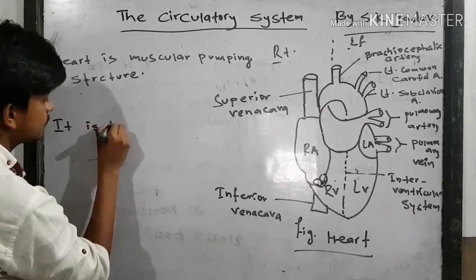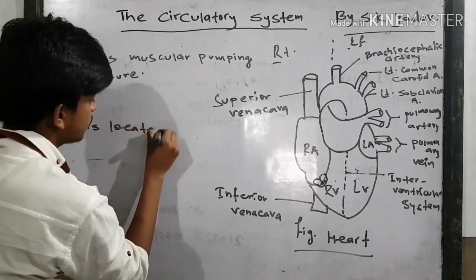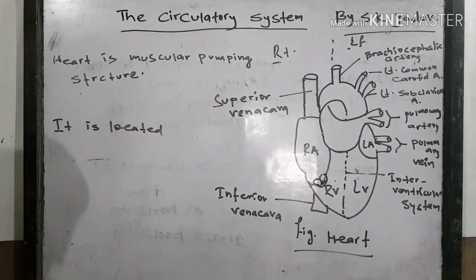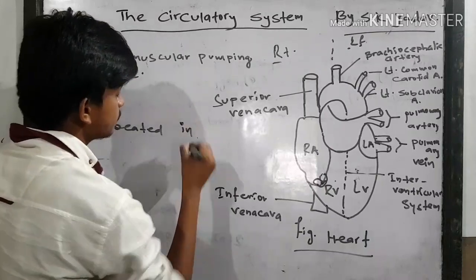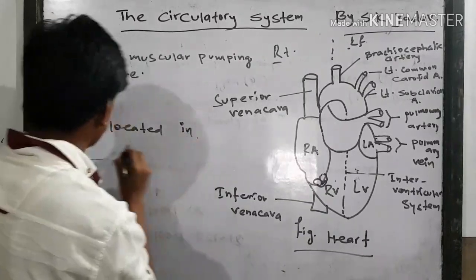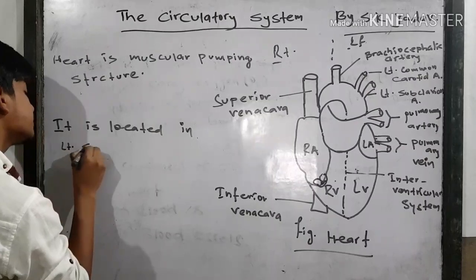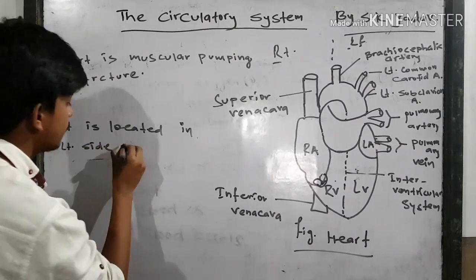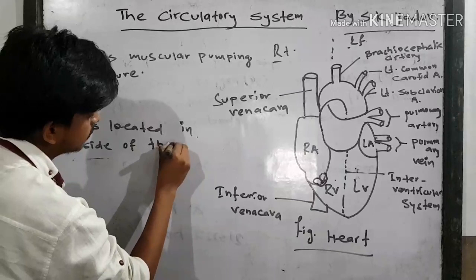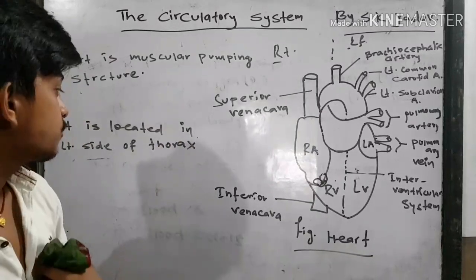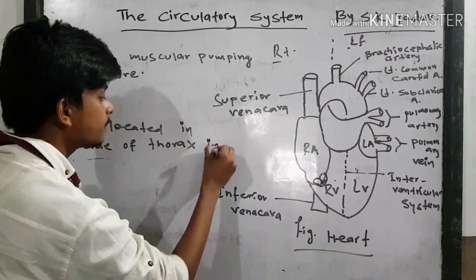It is located in the left side of the thorax, in between the two lungs.